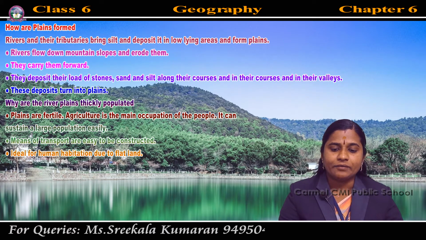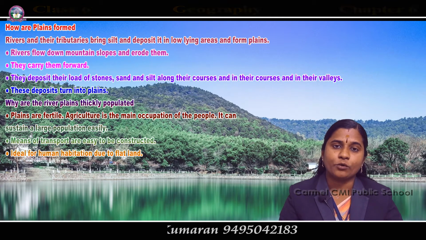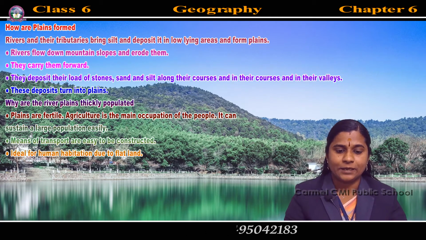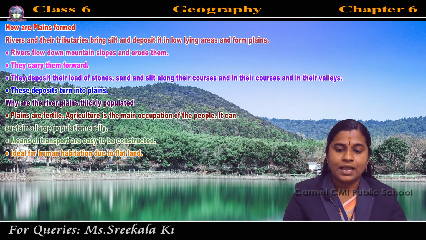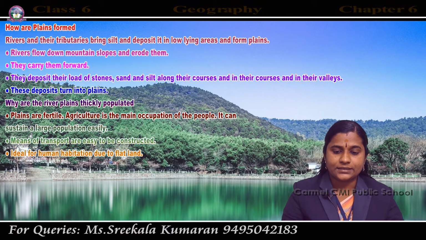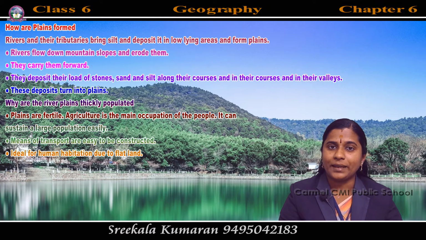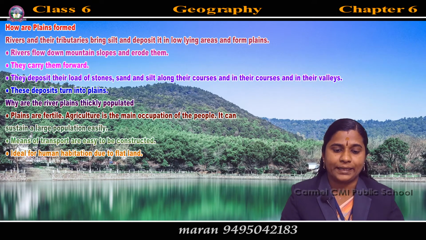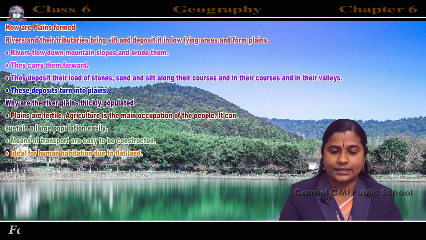Then why are the river plains thickly populated? Why can we see more population in the river valleys? Because plains are fertile. Agriculture is the main occupation of the people, and the plains can sustain a large population easily. These plains are fertile ones, suitable for agriculture.